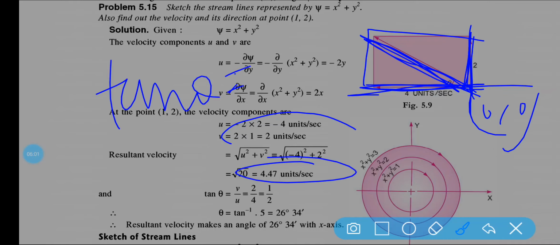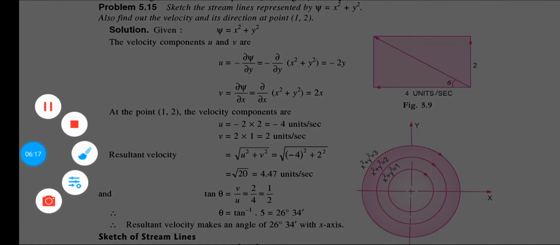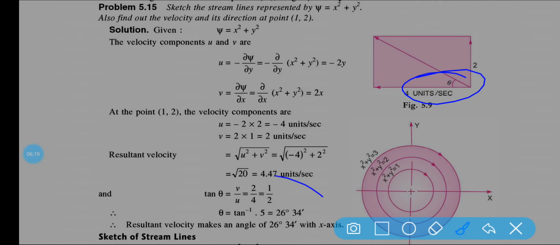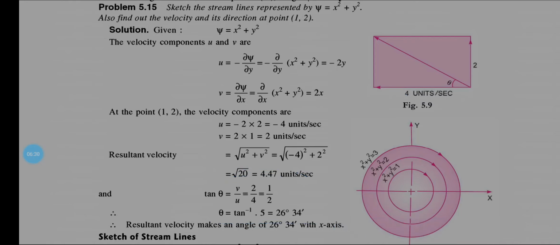Direction: tan theta is equal to perpendicular by base. Perpendicular is equal to v, and base is equal to 4, because you only have to take the magnitude. So from that you can get theta is equal to 26.34 degrees. This 26 degree 34 minute is the direction, that is the angle.